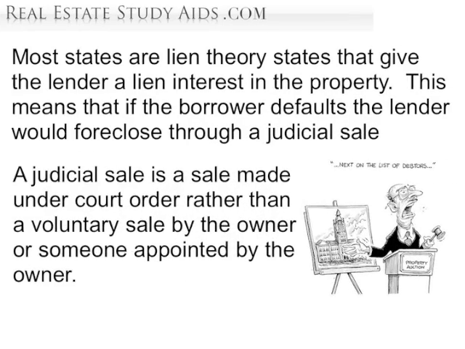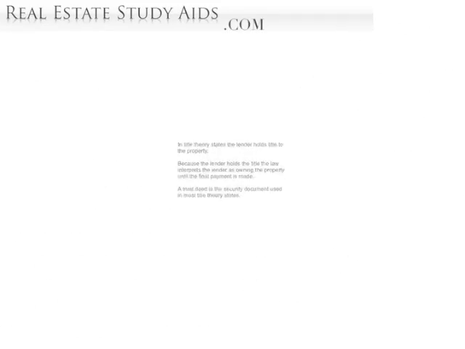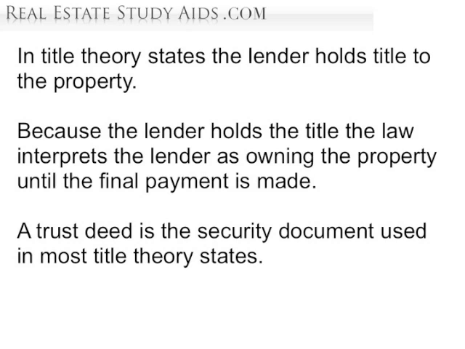Most states are lien theory states, giving the lender a lien interest in the property. This means that if the borrower defaults, the lender would foreclose through a judicial sale. A judicial sale is a sale made under court order rather than a voluntary sale by the owner or someone appointed by the owner. In title theory states, the lender holds title to the property.